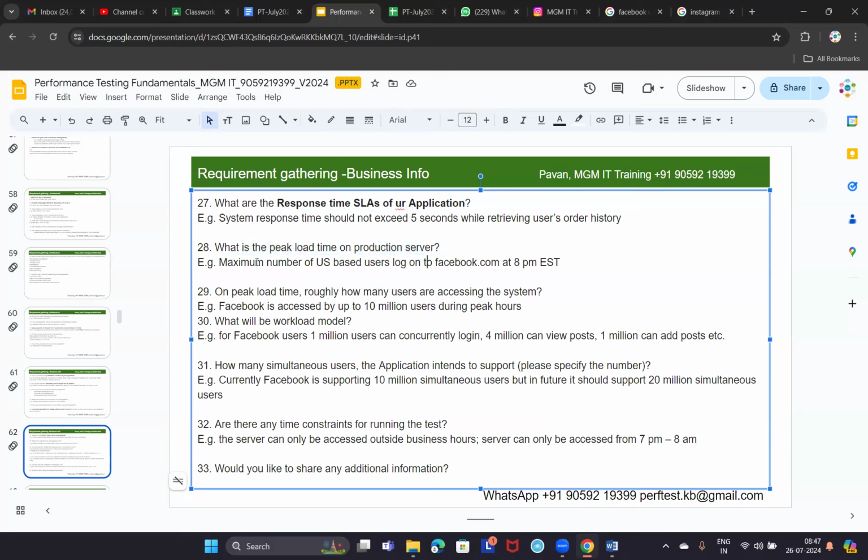For example, if you take Facebook again, the maximum number of US based users log on to Facebook at 8 p.m., it seems. Maximum number of US based users. In the US, they will leave the office sharp at 5 o'clock, right?